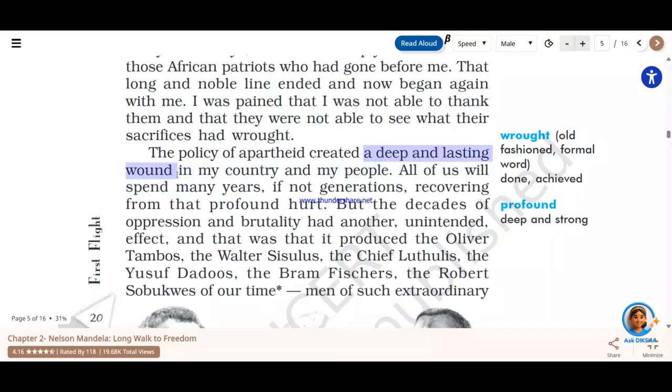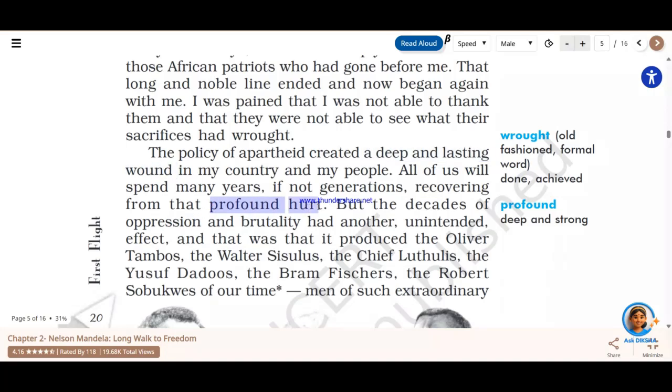It is quite obvious that if someone is being hated so miserably, that person is definitely going to feel hurt, right? And it was not only one person who was hated, it was the whole black population, hated by the whites. So therefore he says profound hurt.